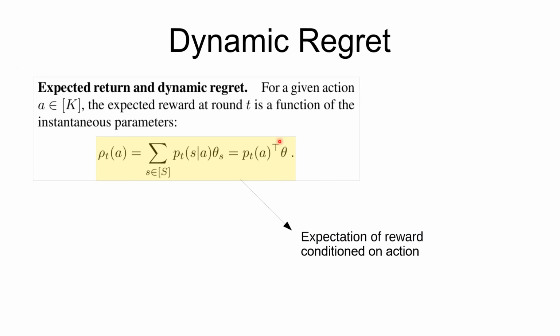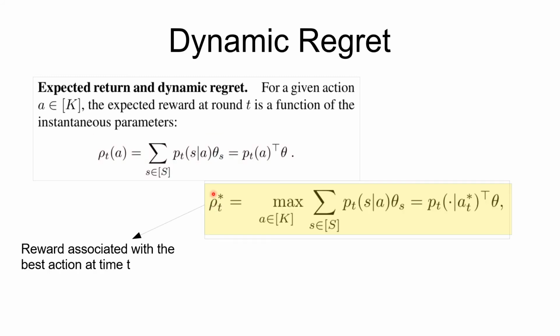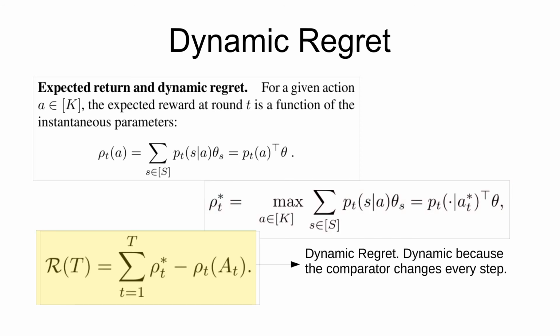In the expression of the expected return, notice that there is a transition probability associated with the action A and the expected reward associated with the state. We now define rho_t star as the best expected return at step t among the arms. The most important thing is that rho_t star depends on time t. We now define the dynamic regret. Dynamic regret is the difference between the sum of the best expected return at every step t and the expected return of an algorithm. It is dynamic because the comparator changes every step.